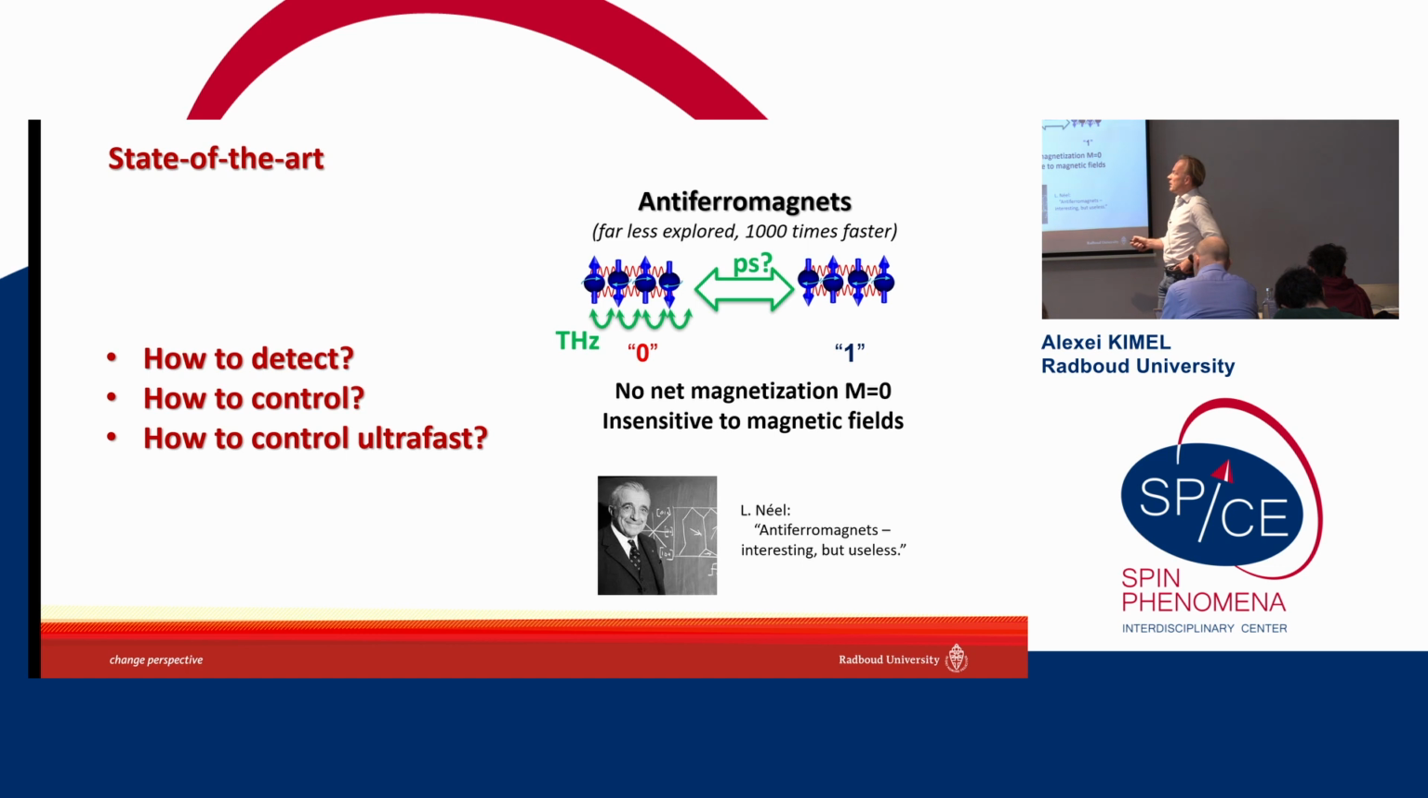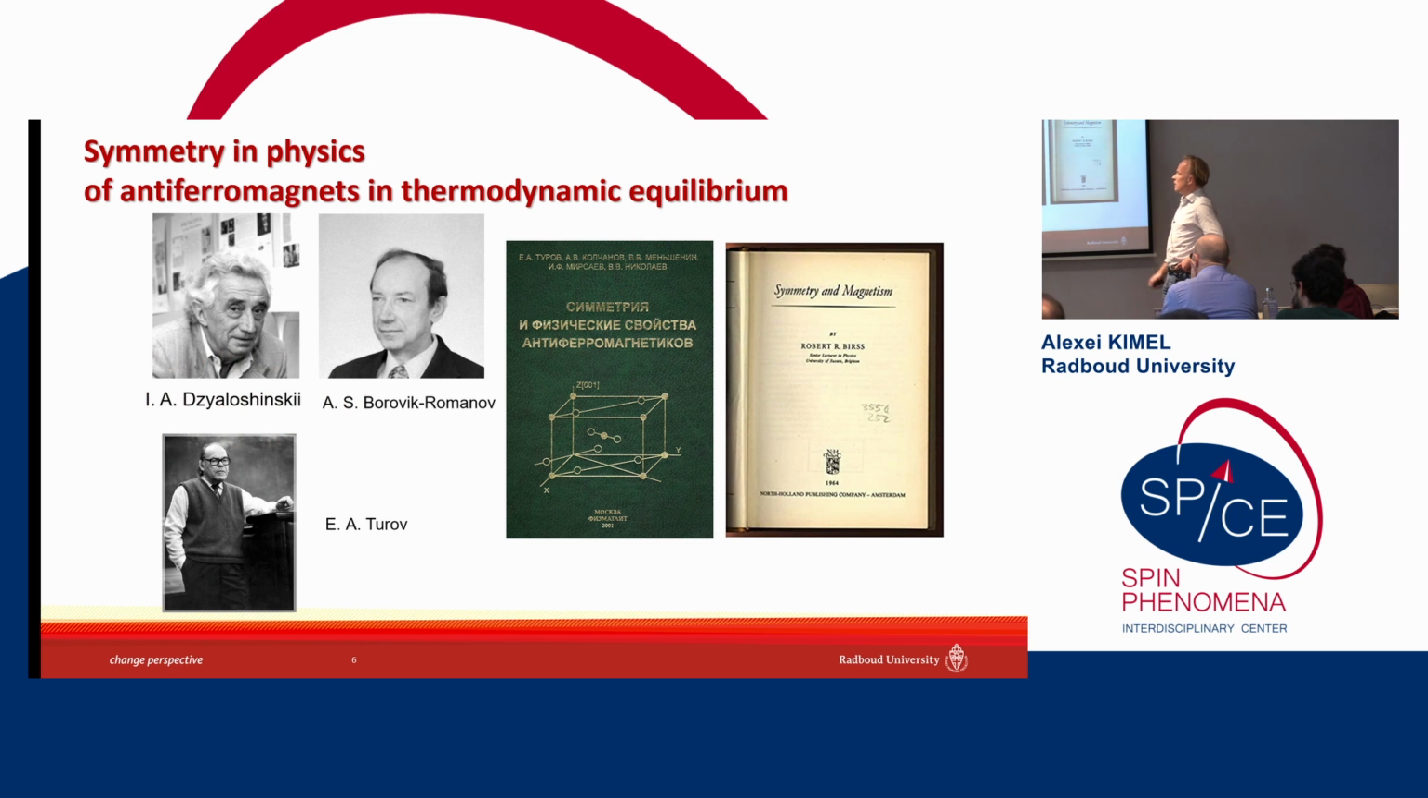And I would like to start first with how to detect spins in antiferromagnets. And first of all, I would like to make a statement that this is a very old topic, meaning that it's older than me even. It started soon after the discovery of antiferromagnetism. So Dzyaloshinskii himself, and later Borovik-Romanov and Turov, developed a symmetry approach to treat magnetic phenomena and properties of antiferromagnetic materials.